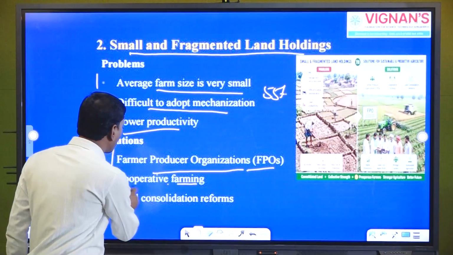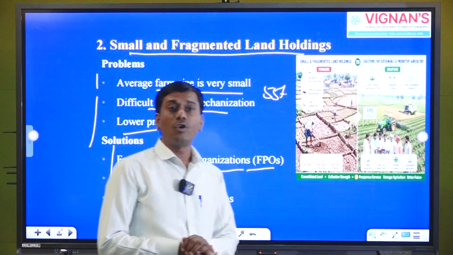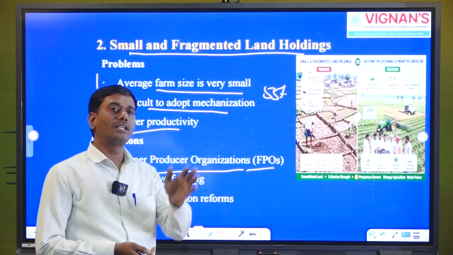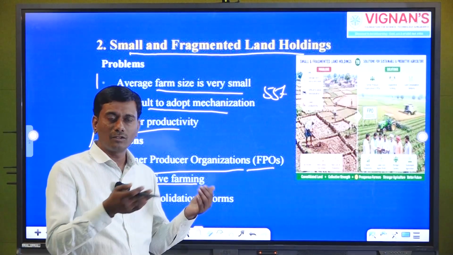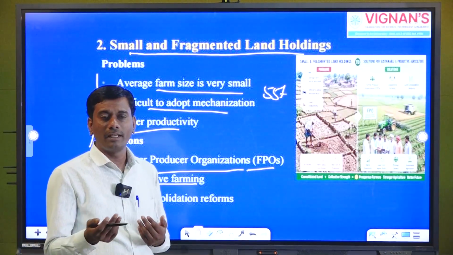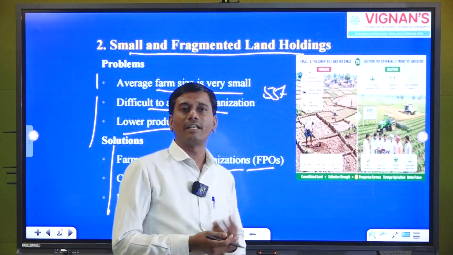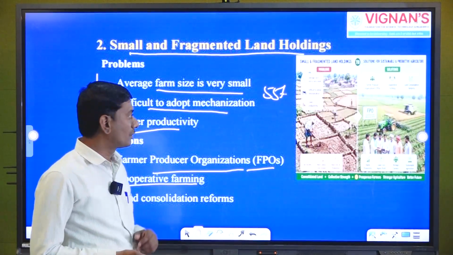The second one is cooperative farming. This is also very important. Cooperative farming is nothing but collective farming from the start of production till harvesting, because the majority of farmers are small farmers. If they make collective group farming or contract farming, they can reduce their cost of cultivation. So at the end cooperative farming is the best solution for this.